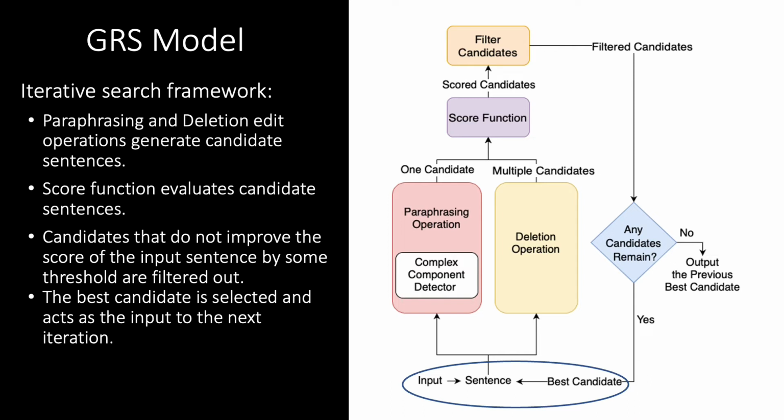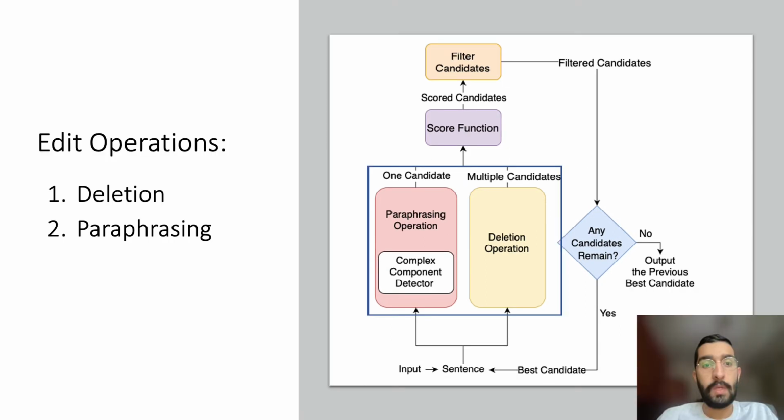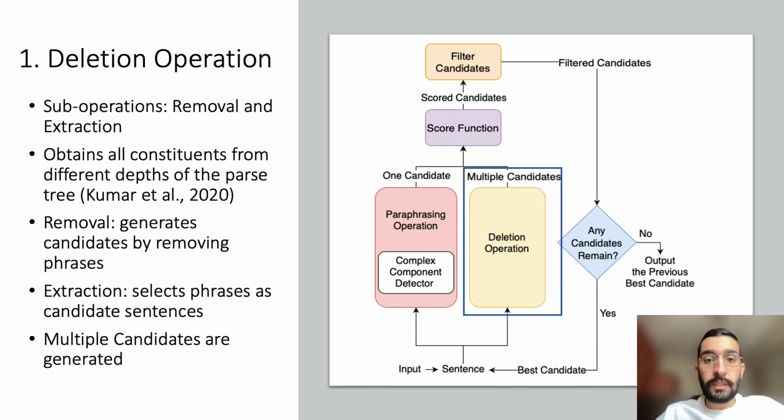The selected sentence acts as input to the next iteration. This process continues until none of the candidate sentences can pass the filters. In the following slides, I will explain the edit operations in more detail. The deletion operation is composed of removal and extraction suboperations and generates multiple candidate sentences in each iteration. Using the parse tree of the input sentence, we obtain all constituents from different depths of the parse tree. Then the removal suboperation creates new candidate sentences by removing each of these constituents, and the extraction suboperation selects each of these constituents as a candidate sentence.